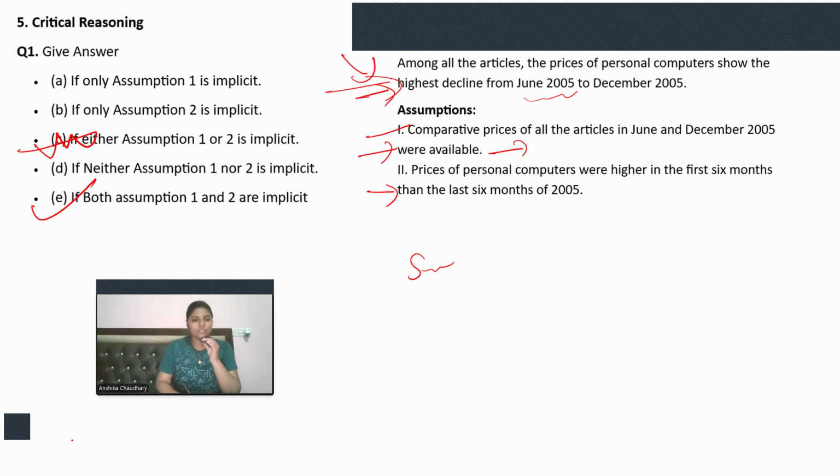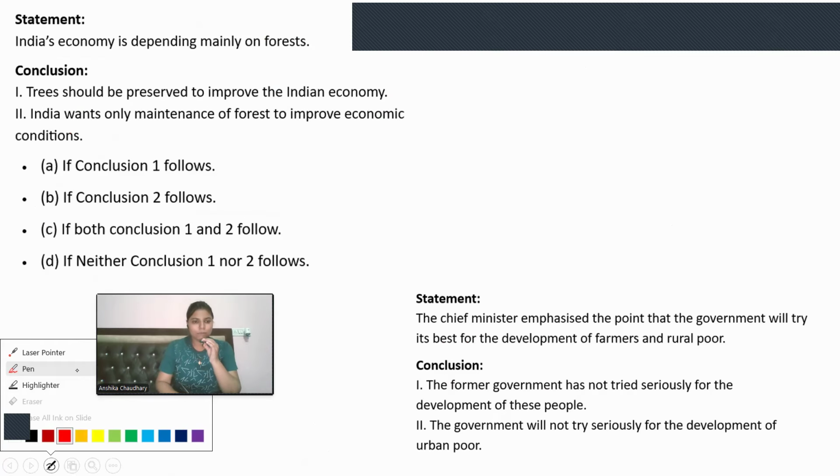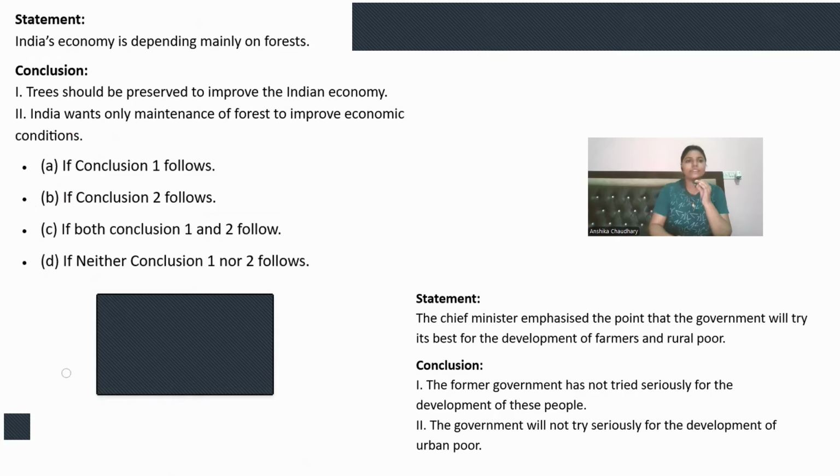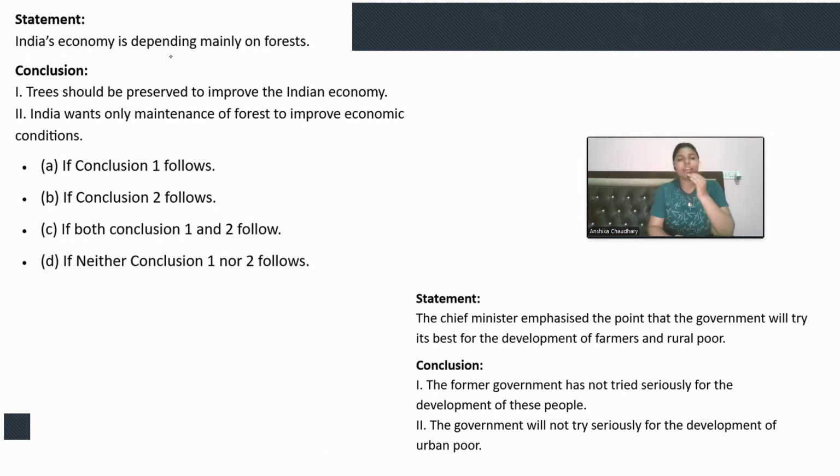Okay. So let's solve one more question, then we will wrap up. Okay, statement and conclusion. Again, India's economy is depending mainly on forest. So whatever is given in the statement is enough, and it is only what we know as of now. We don't have to use our pre-existing knowledge.